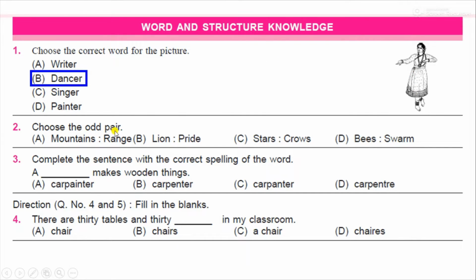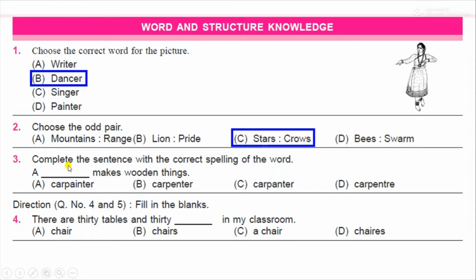Next, choose the odd pair. Mountains, range; lion, pride; stars, crows; bees, swarms. Which is the odd one in this? It is C, stars, crows.